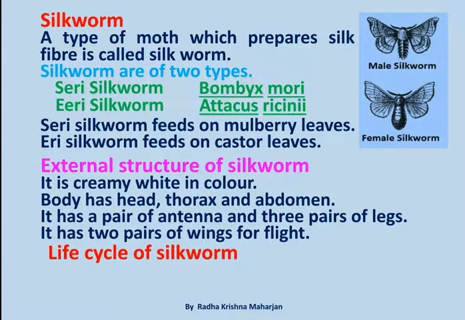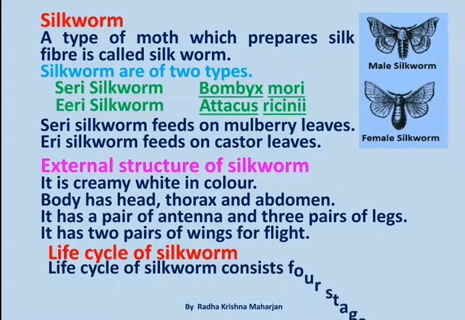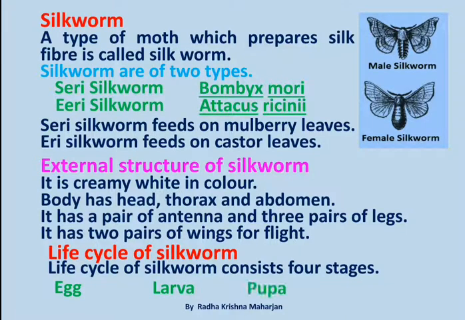Life cycle of silkworm. Life cycle of silkworm consists 4 stages: egg, larva, pupa, adult.